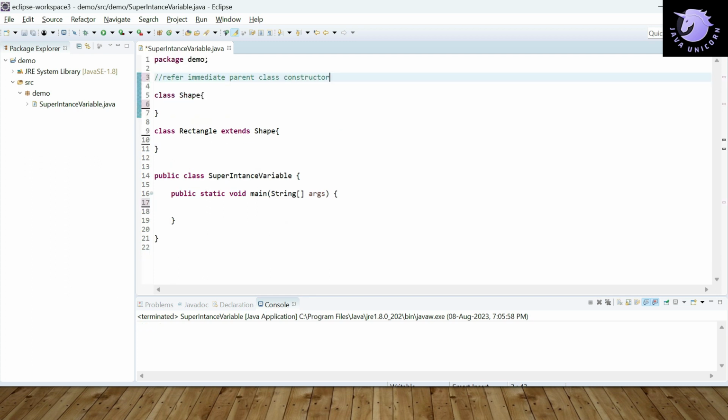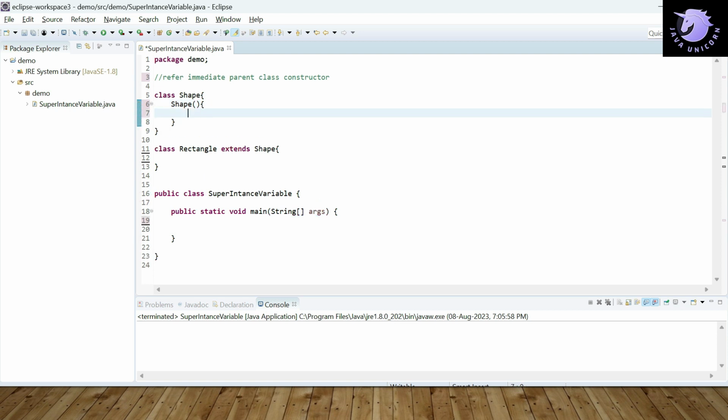The next use of the super keyword is to refer to the immediate parent class constructor. Okay, so let's create a constructor here inside the Shape class, and inside this Shape constructor we are going to sysout "shape constructor".